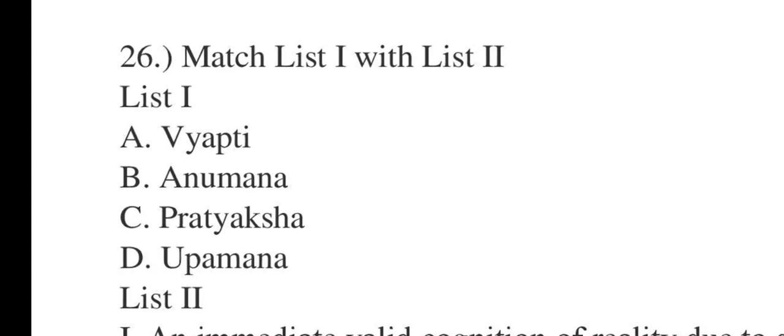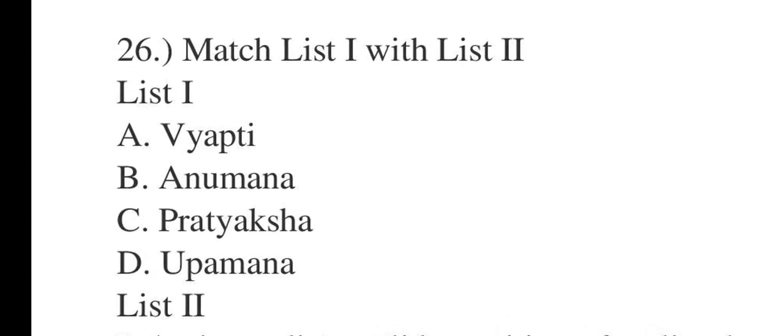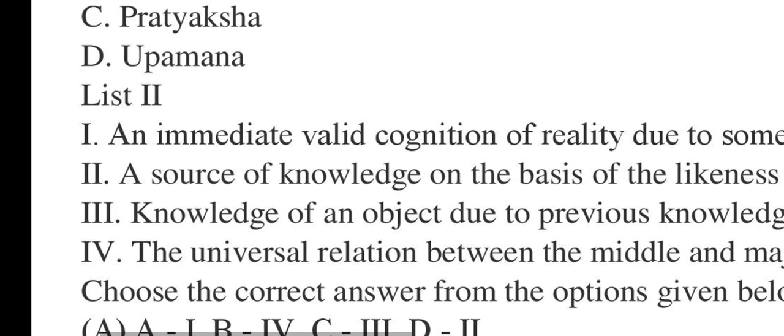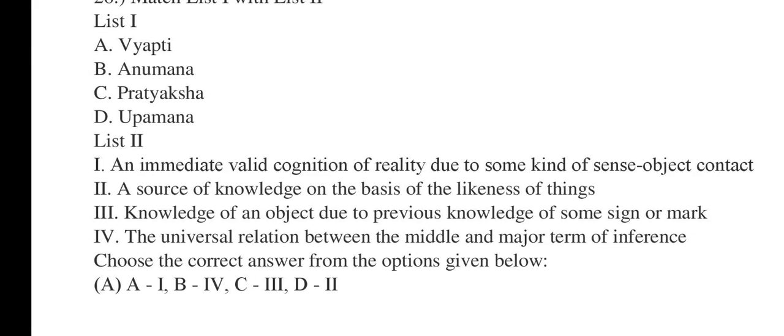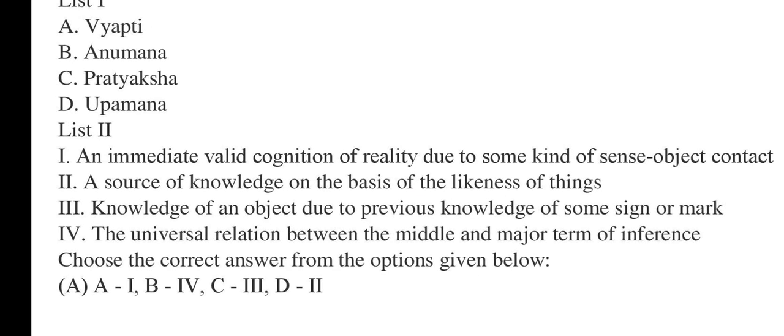26 says match list 1 with list 2. In list 1 we have A, B, C, D: Vyapti, Anumana, Pratyaksha, Upamana. List 2 says 1: an immediate valid cognition of reality due to some kind of sense object contact. 2 says a source of knowledge on the basis of the likeness of things. 3 says knowledge of an object due to previous knowledge of some sign or mark. 4 says the universal relation between the middle and major term of inferences.